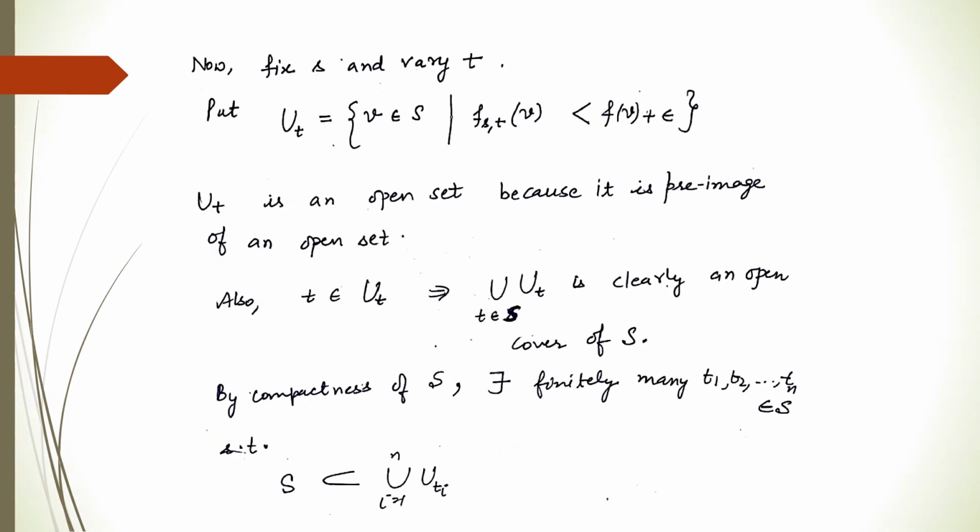Now we fix s and vary t, and we put the set of points like this as U_t. So here we vary t and fix s. So this U_t denotes the set of all those members v of S such that g_st(v) is strictly less than f(v) plus epsilon.